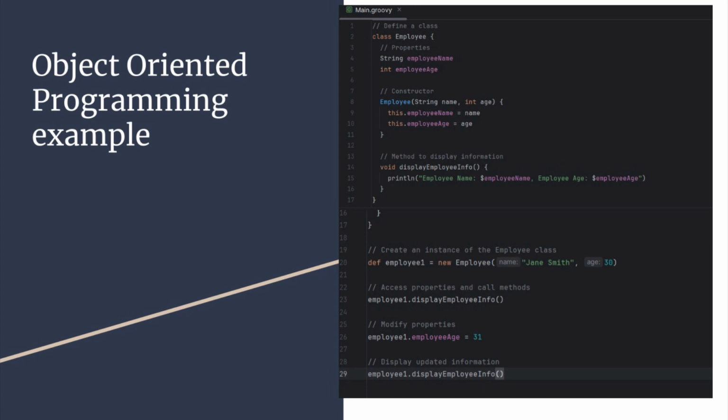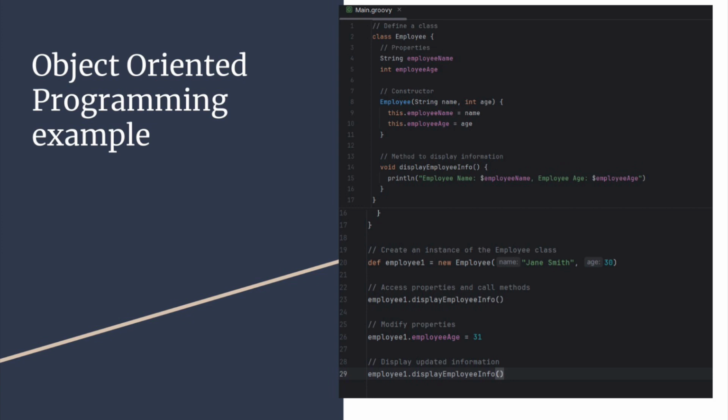Just from first glance, since you can already see some static typing and a lot of similarities to Java, some people wouldn't even be able to tell that this is a Groovy example upon first seeing it. Because the way object-oriented programming works is very similar in Groovy as it is in Java. But let's explain the code right now.